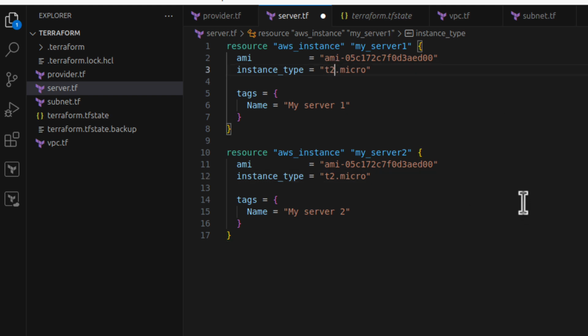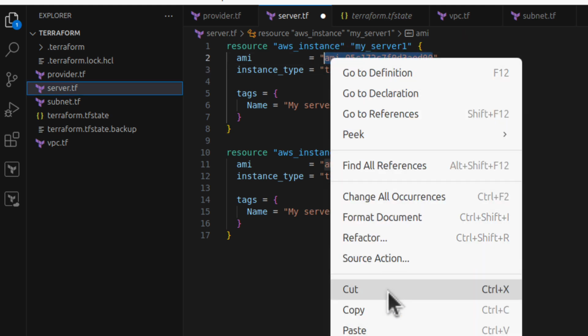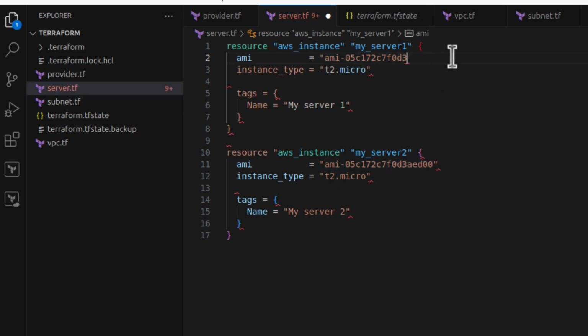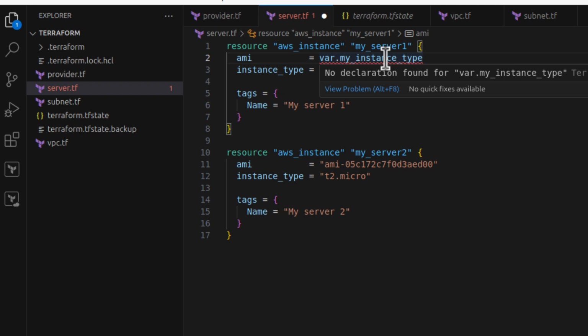And how do I use variables with Terraform, with HCL? I can copy, for example, my AMI, and I replace this value with var dot, and let's call it my instance type. I could call my variable also AMI, but I want to make it different, so I want you to clearly see what is going on here.